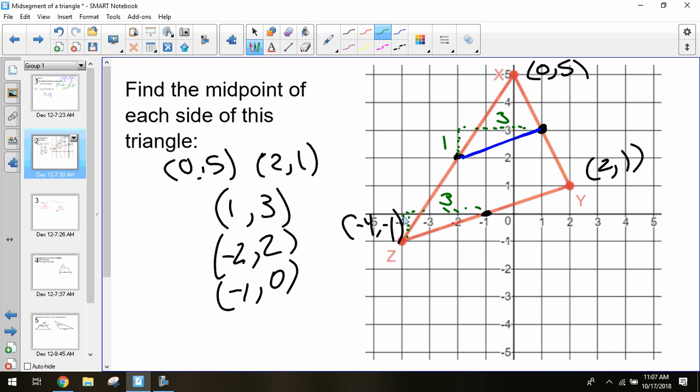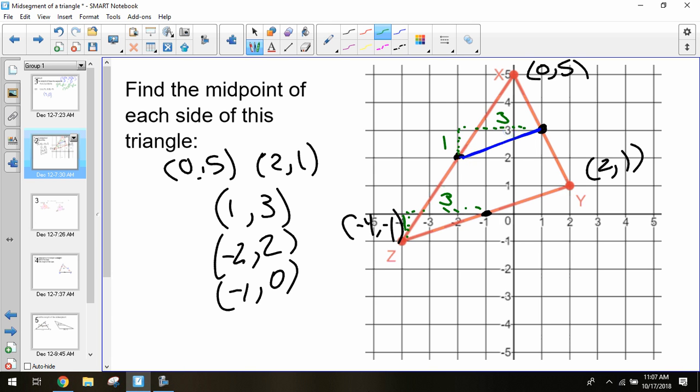Interesting. So they both have a slope of 1/3. That means our midsegment is parallel to our opposite side, YZ. If you were to do this midsegment, it would also be parallel to XY. Or if we were to do this midsegment, it would be parallel to XZ. It's always going to be parallel to that opposite side, the side that it doesn't touch. That's one cool fact about a midsegment that we'll talk about.